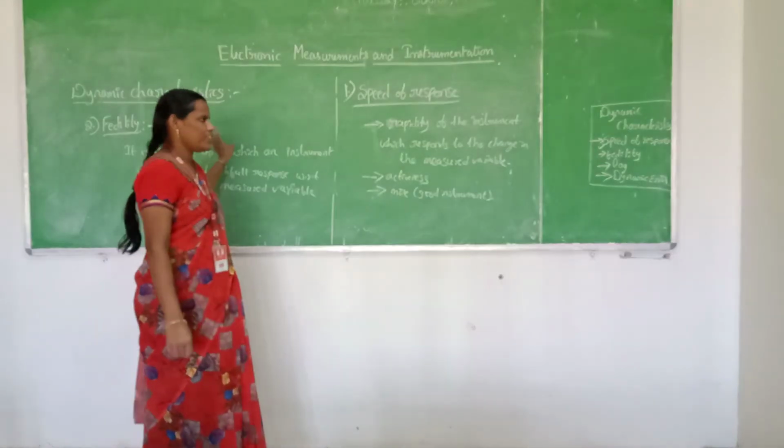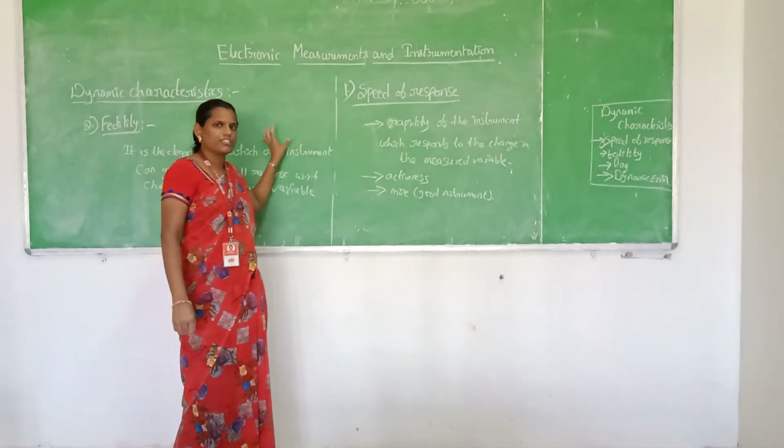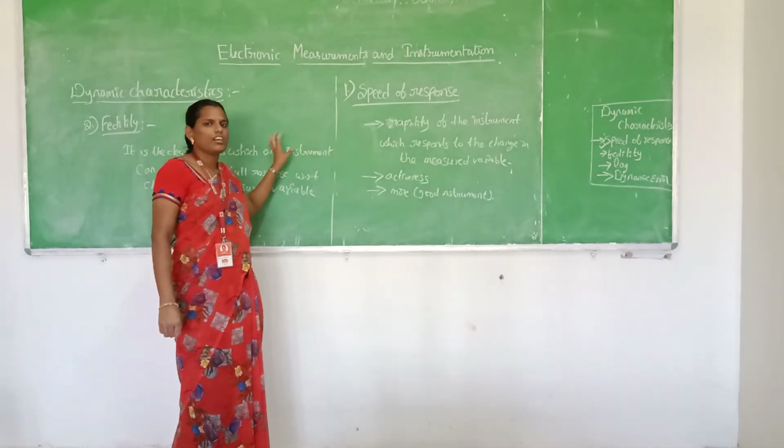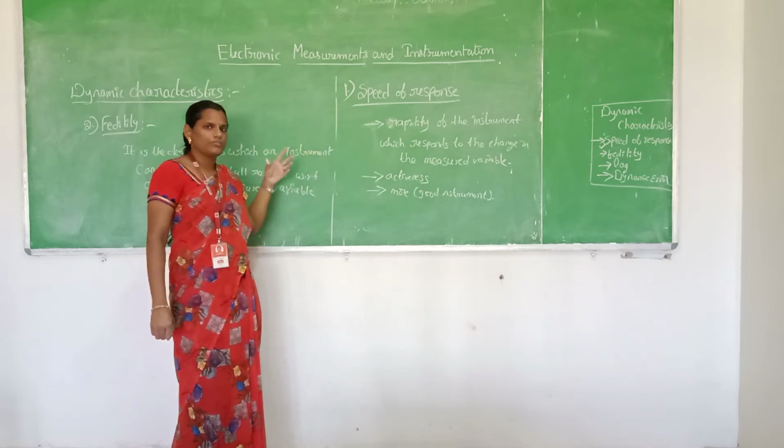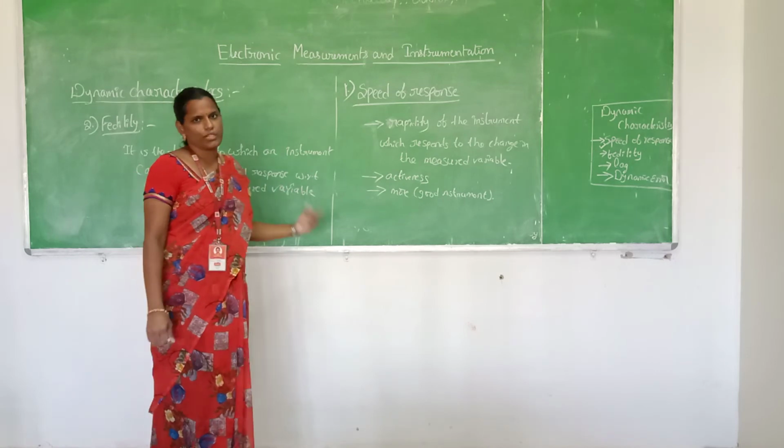In fidelity, the output of the instrument should faithfully reproduce the change in the measured variable. So it can be explained with the help of a graph.